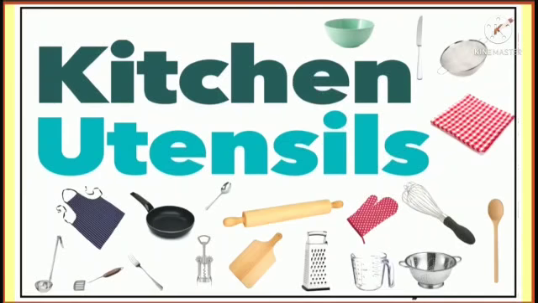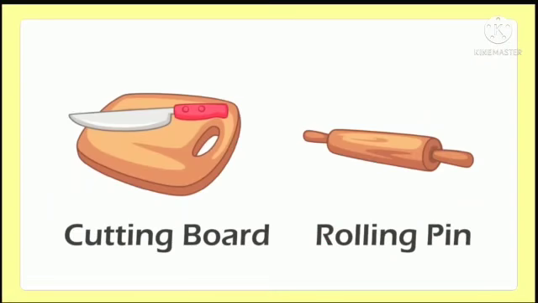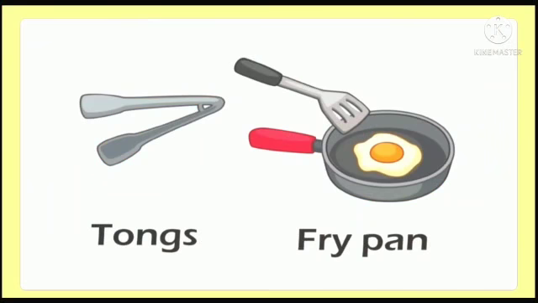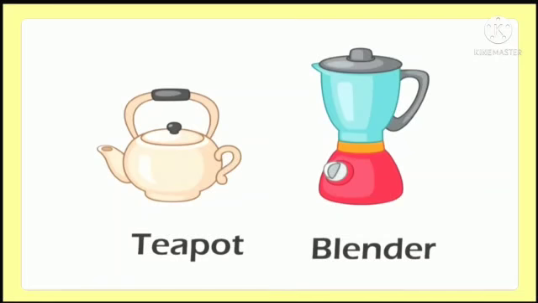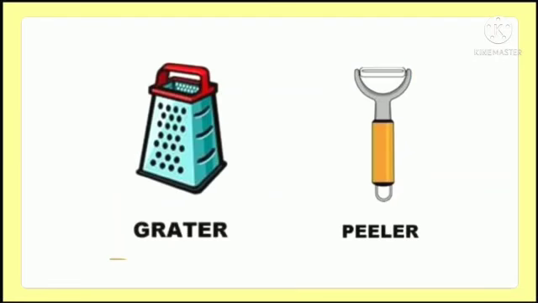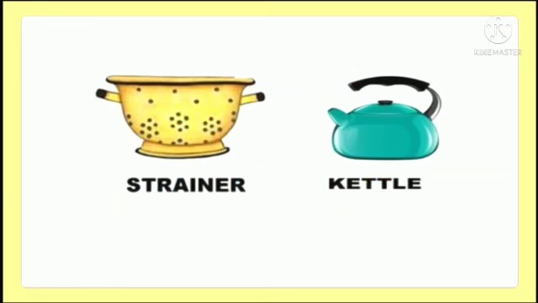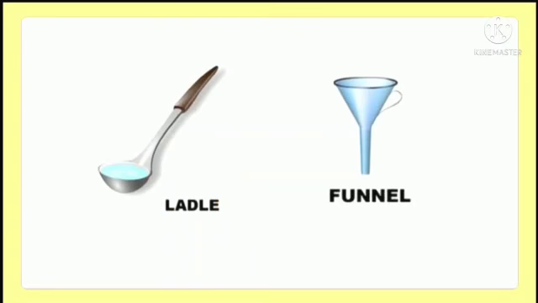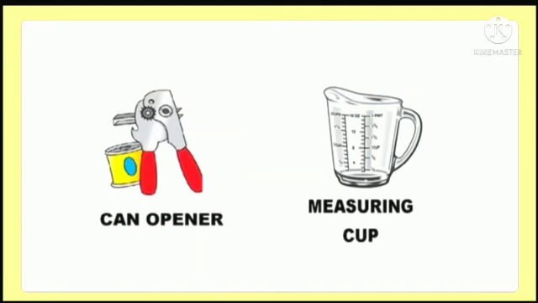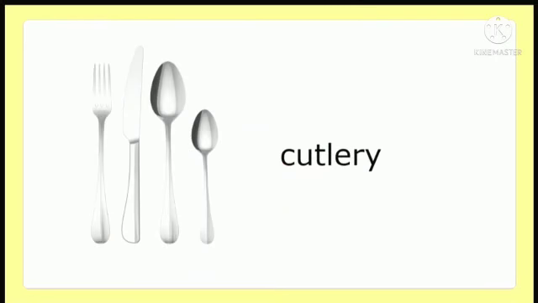So let's begin. Cutting board, rolling pin, tongs, fry pan or frying pan, cooker, toaster, teapot, blender, mixer is different, grater, peeler, strainer, kettle, spatula, whisk, ladle, funnel, can opener, measuring cup, cutlery: spoon, fork, and knife together. These are called cutlery.